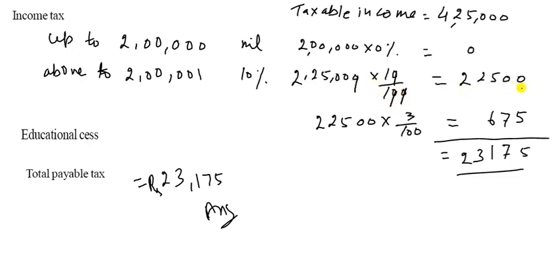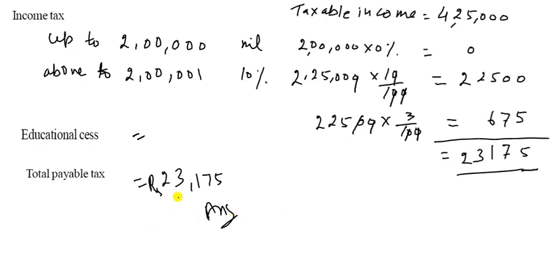So we get 22,500. And here 3% is the educational fees, so 3% of this amount. It will be multiplied by 3 upon 100. So 0 is cancelled with this 0, and this 0 with this 0. 3 5s are 15, 3 2s are 6, and 1 is 7, and 3 2s are 6. After adding this we get 675, so this amount is the payable tax.